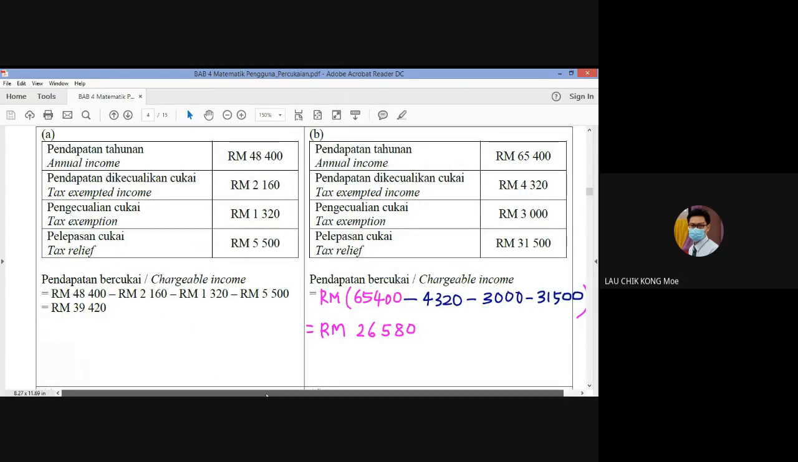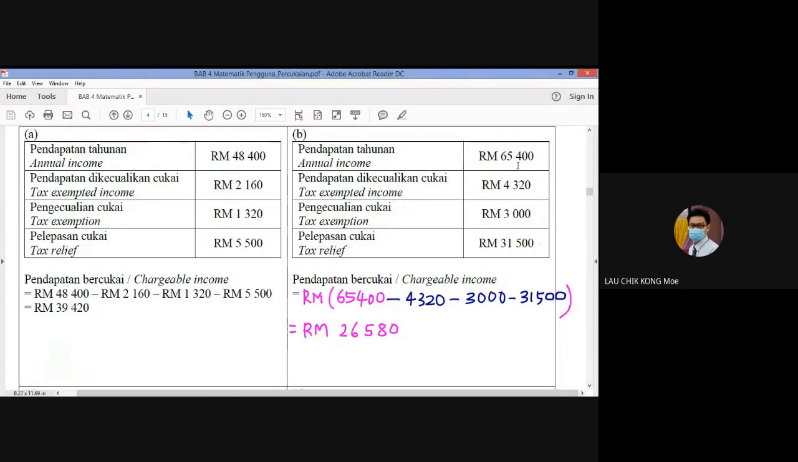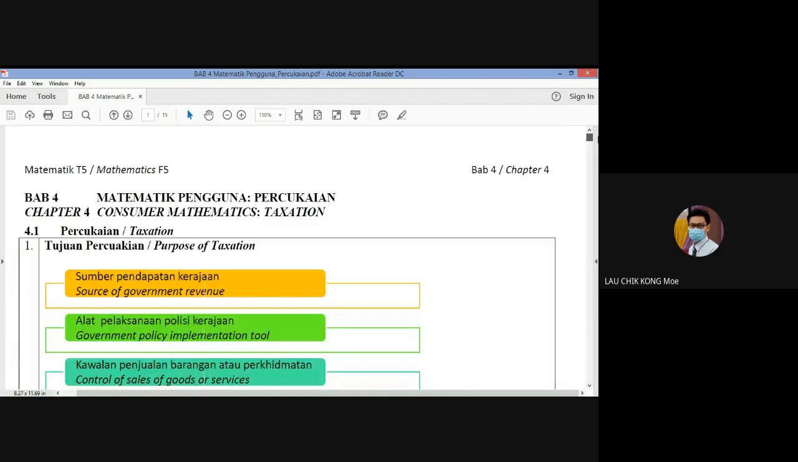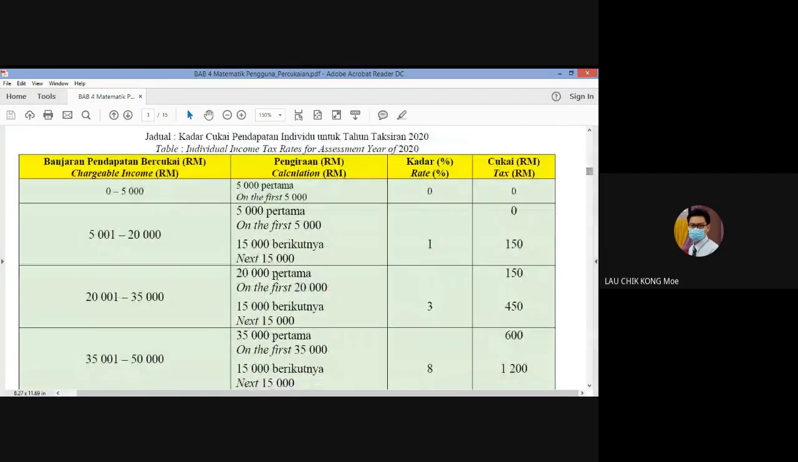Okay, and then B, the annual income is 65,400, and then the tax exempted income 4,320, tax exemption 3,000, tax relief 31,500. So after minusing all these things, the chargeable income is 26,580. So this is lower, right? Okay, 26,000. 26,000 is in the third category.